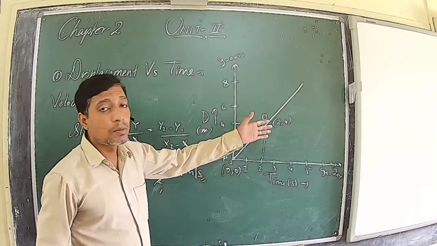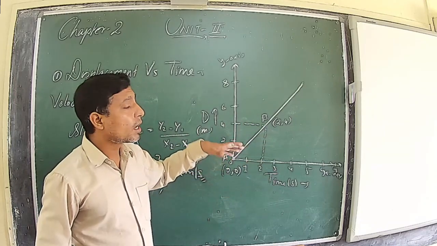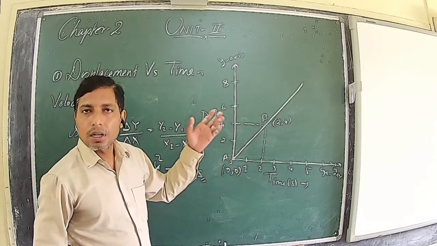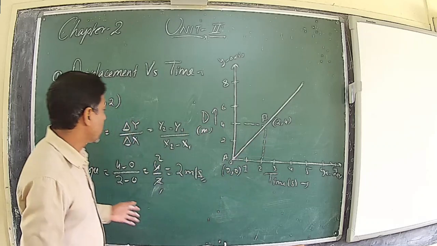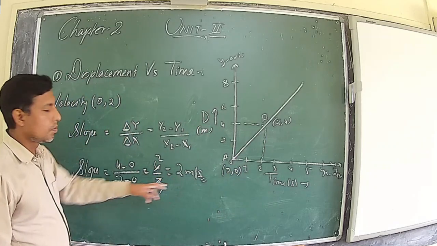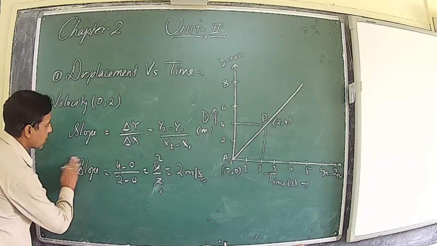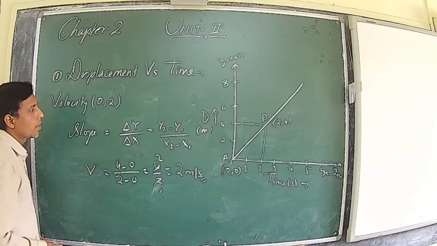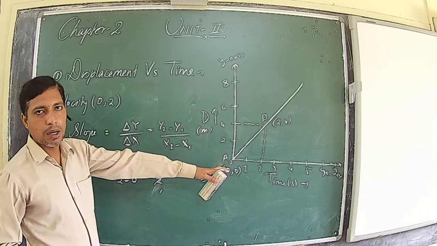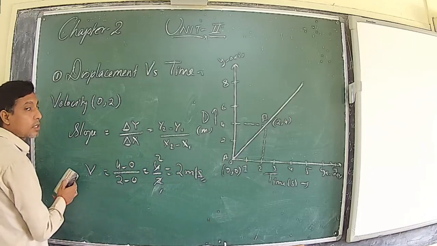Now I have said it is moving with uniform velocity. So between any given interval of time, if you calculate the velocity, you will always get the same value, that is 2 meters per second. Here slope can be replaced by v, because the slope of the displacement-time graph gives the velocity. Let us take any other interval.